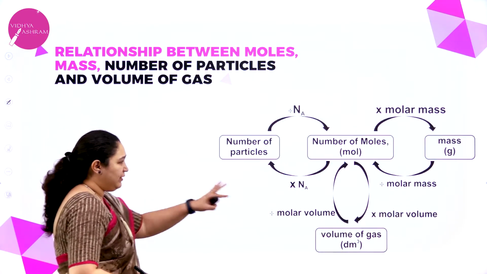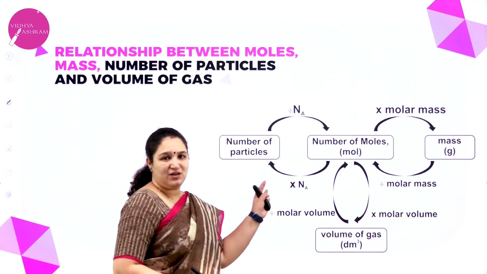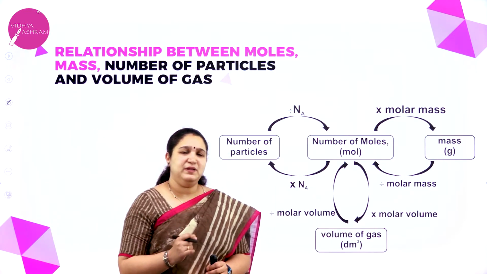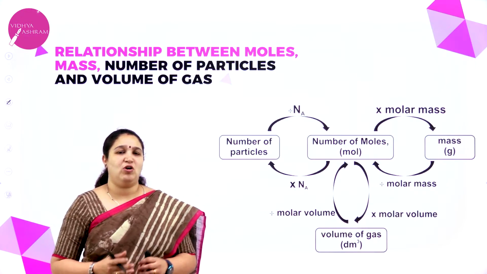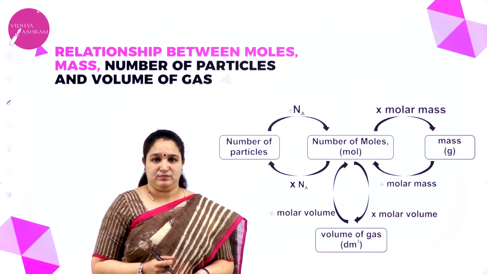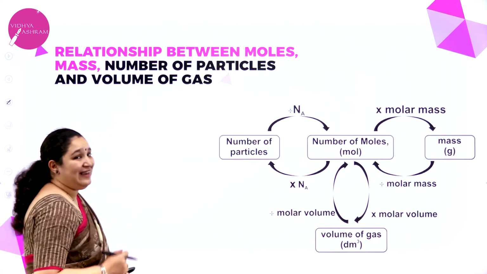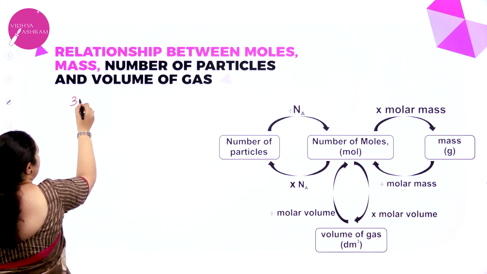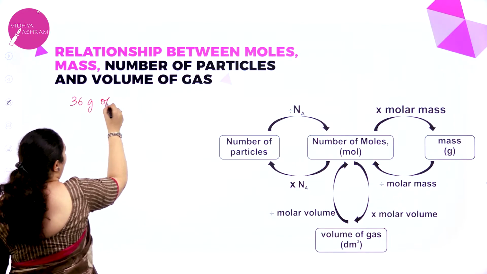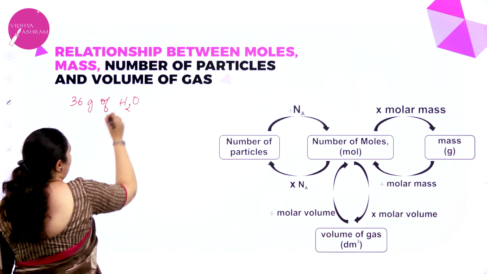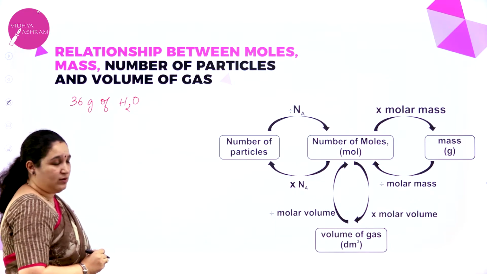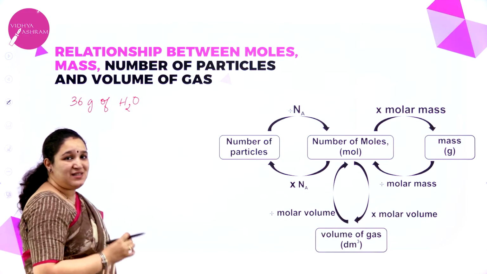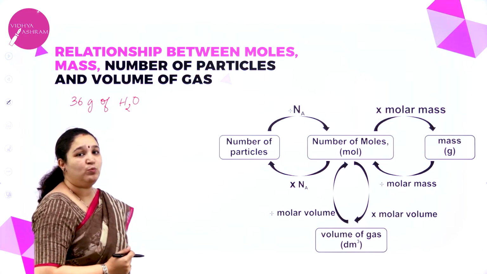Now before I come to this particular chart, there is a simple method of conversion from one form to another. How? I'll take an example and explain. For example, I have 36 grams of water. Now I want to convert 36 grams into moles.